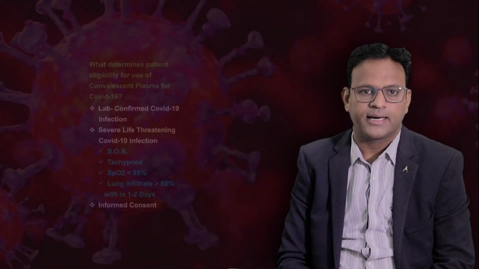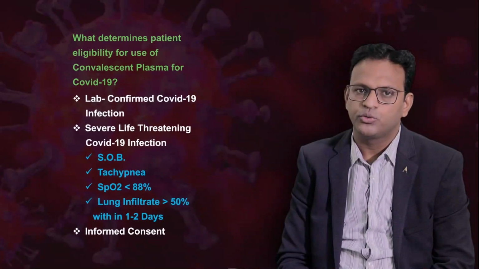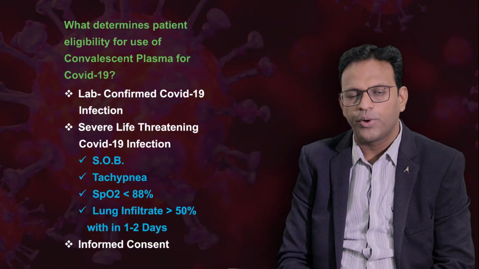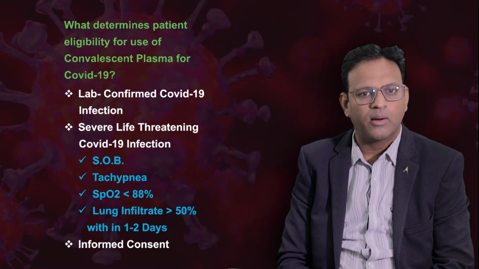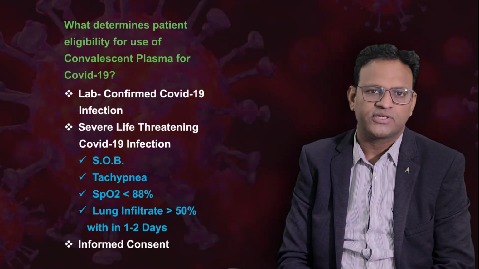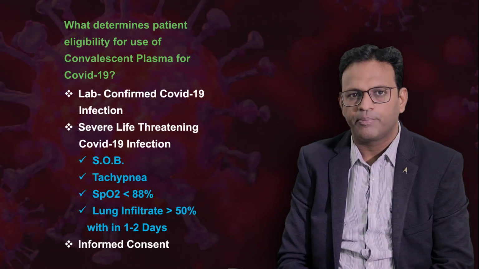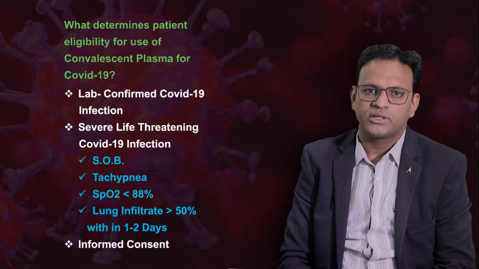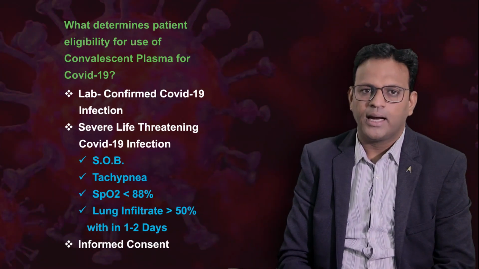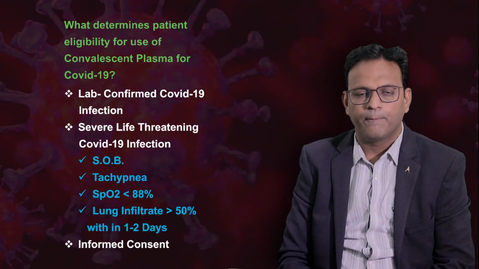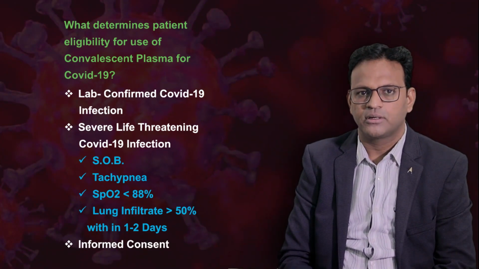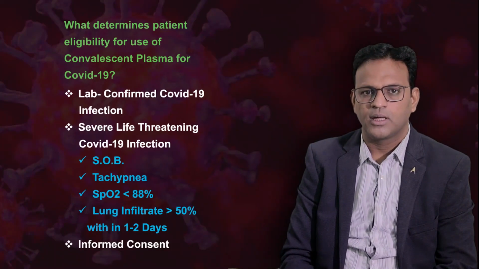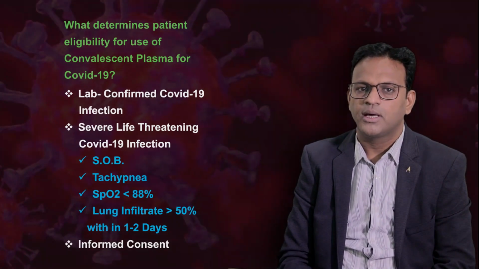What is the eligibility criteria for a recipient to use convalescent plasma? First, the patient should be positive for COVID-19 infection. Second, the patient should have moderate to severe disease as manifested by tachypnea, shortness of breath, PO2/FiO2 ratio less than 300, saturation less than 88%, and lung fields suggestive of bilateral pulmonary infiltrates which developed within 1 to 2 days and involve more than 50% of the lung parenchyma.